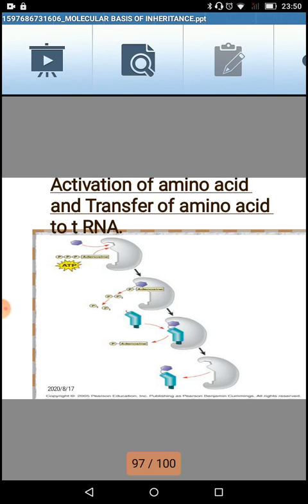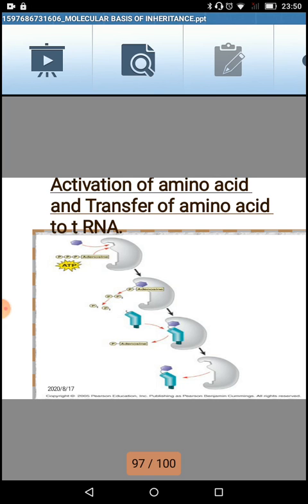So ATP energy is used up and it gets converted into AMP, that is adenosine monophosphate, and amino acid AA, then AMP, adenosine monophosphate enzyme complex. So with the help of the enzyme amino acyl synthetase, amino acid attaches to the transfer RNA by using energy.